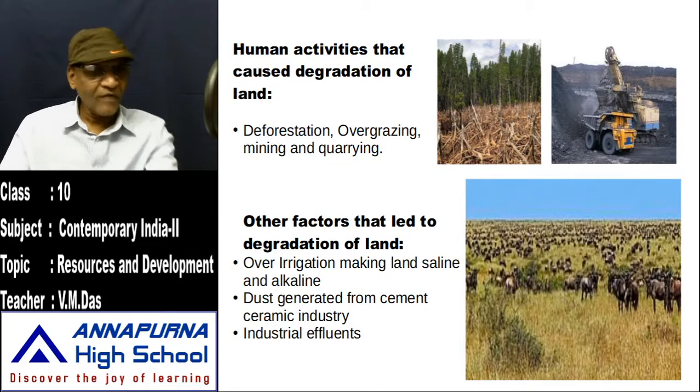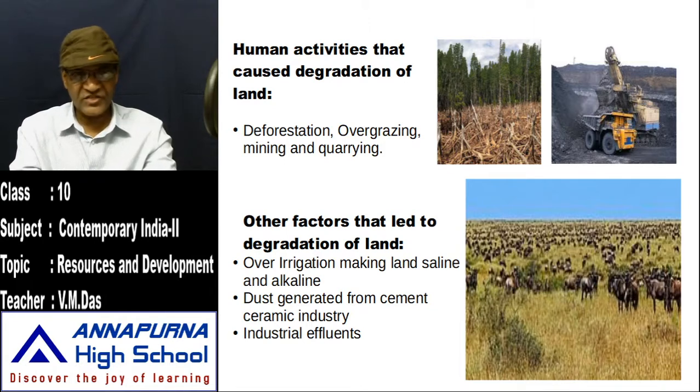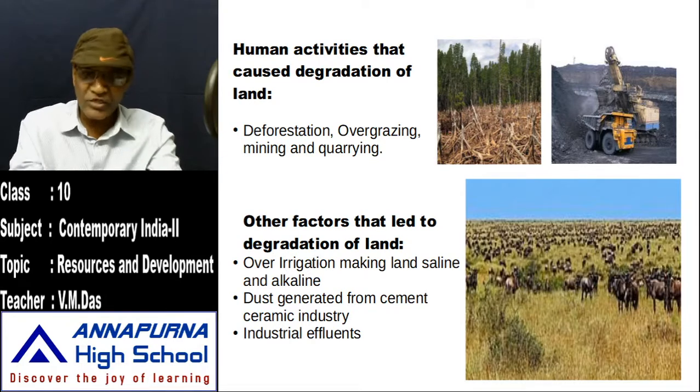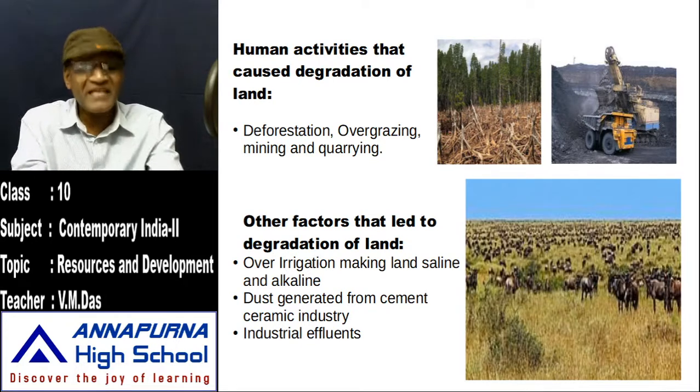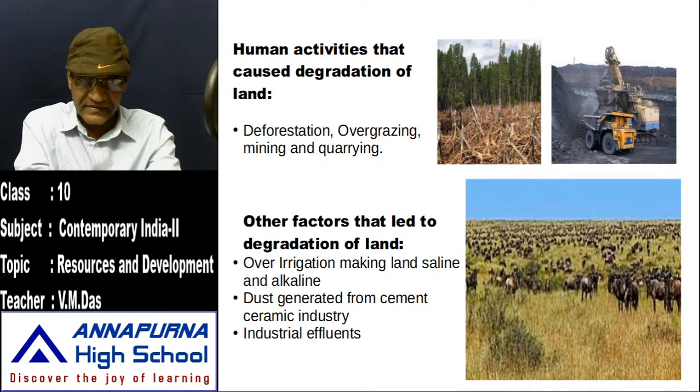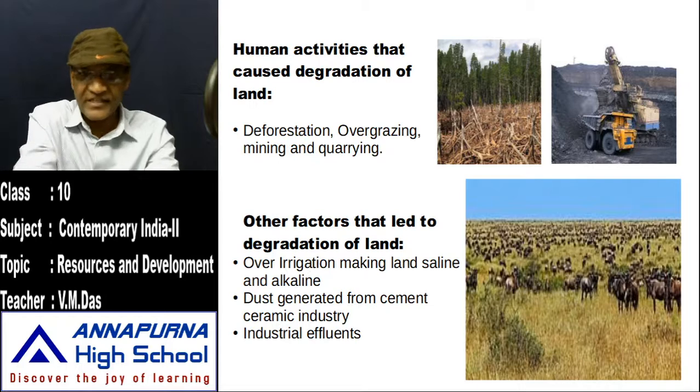Over irrigation, making land saline and alkaline. When we over irrigate the land, ultimately the land becomes unfertile. Sometimes it becomes saline or alkaline, which is not at all useful for cultivation in the course of time. So over irrigation making land saline or alkaline is also one of the factors for degradation of lands.